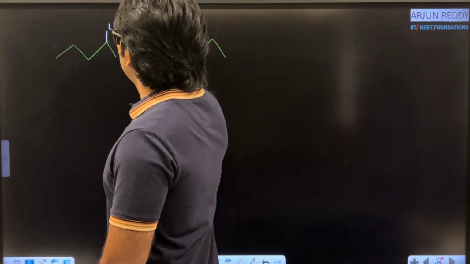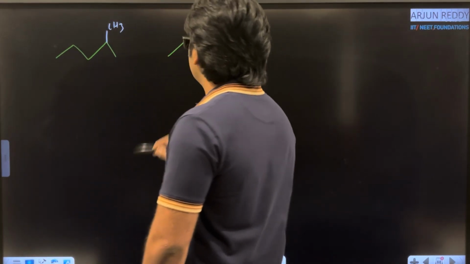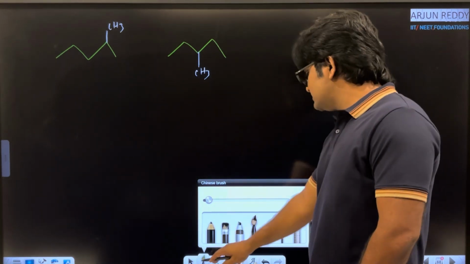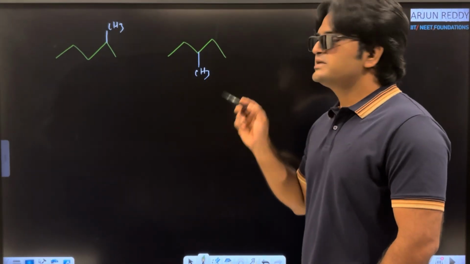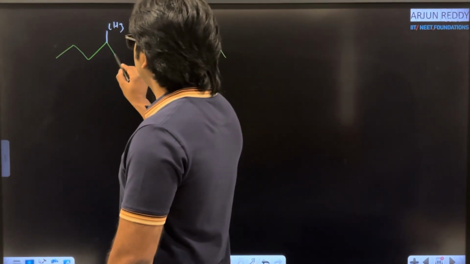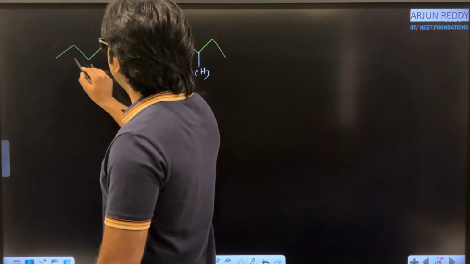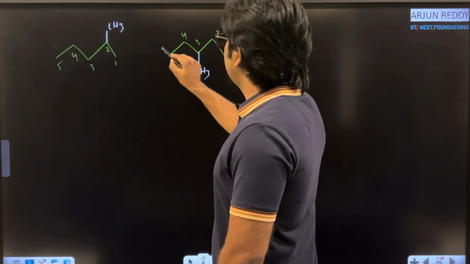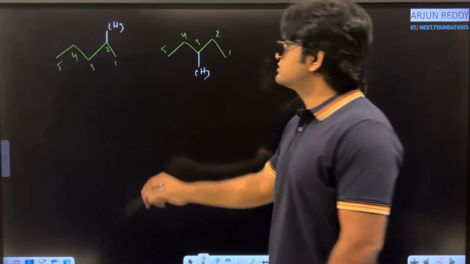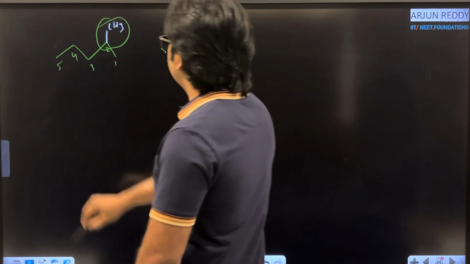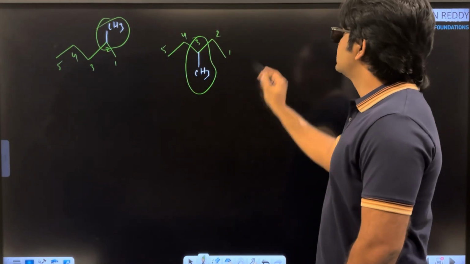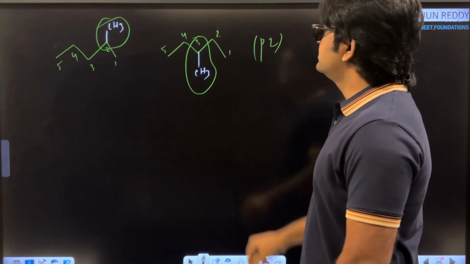Next one, CH3 and CH3. In the first molecule and second molecule, what about the parent chain? Parent chain exactly same. And side chain length, again side chain length is same. Who is the side chain? Methyl. Here if you are giving numbering like 1, 2, 3, 4 and 5. Here 1, 2, 3, 4 and 5. What is the position of your methyl in first molecule? That is present at second position, and here methyl is present at third position. Okay, that's why these 2 are said to be positional isomers.